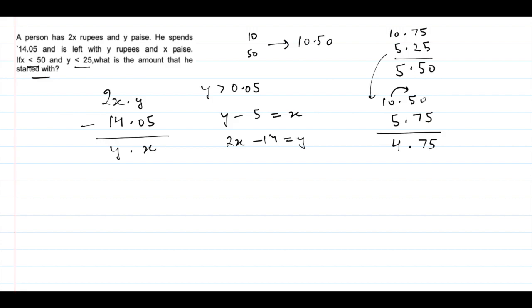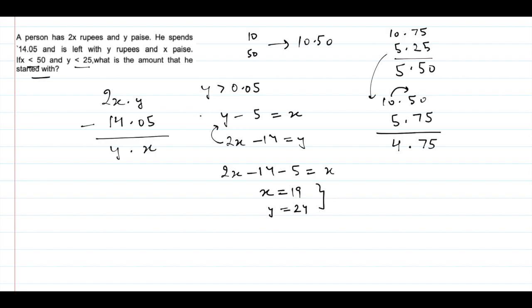So if I substitute the value of y from the second equation into the first, I'll get 2x minus 14 minus 5 equal to x, so x equals 19, and if I put it here, 2 times 19 is 38 minus 14 is 24, so y is 24. So both the conditions are getting satisfied. So this is a possible solution.